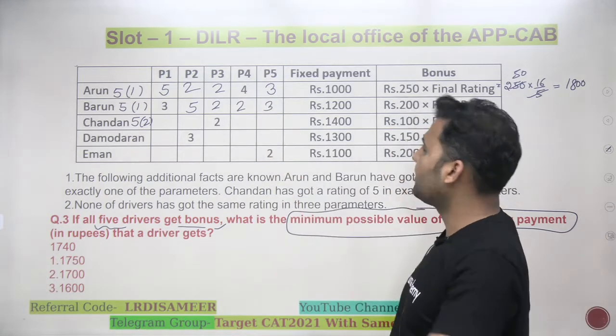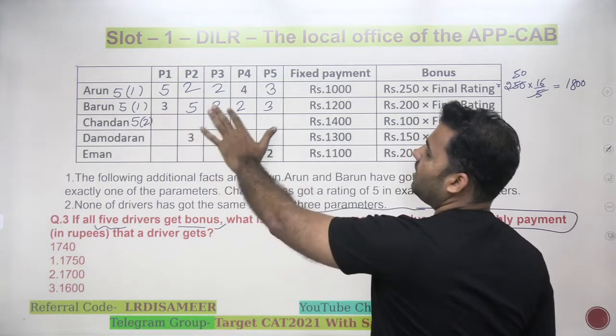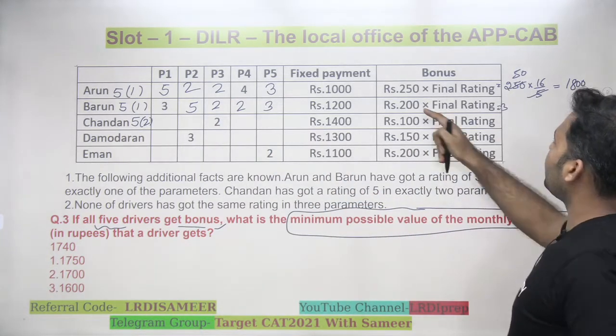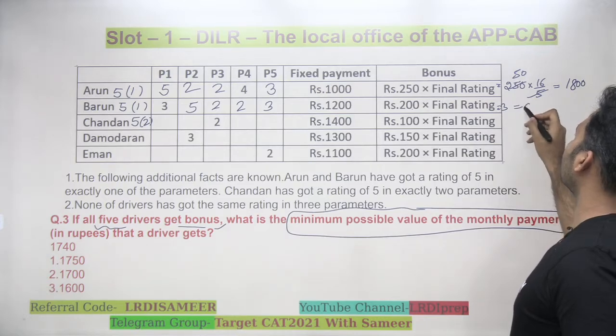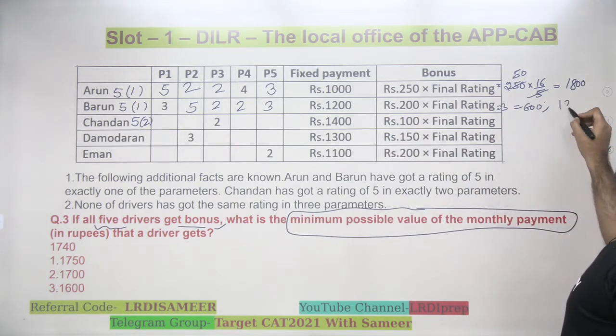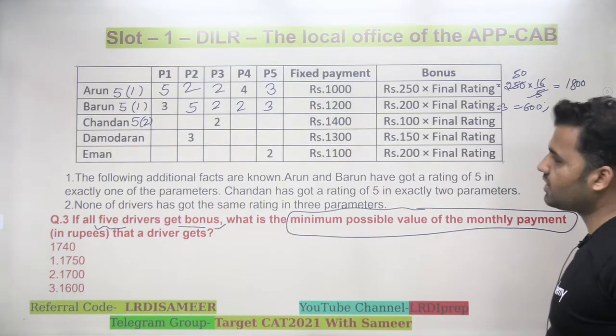And what is the total here? 5 plus 3, 8, 10 and 5, 15. 15 and the final rating would be 3. If the final rating is 3, 200 into 3, 600 is a possible bonus. So total will be 1200 plus 600, that is 1800. Okay, let's go to the next part, Chandan.